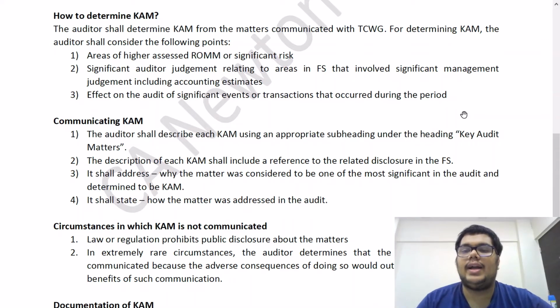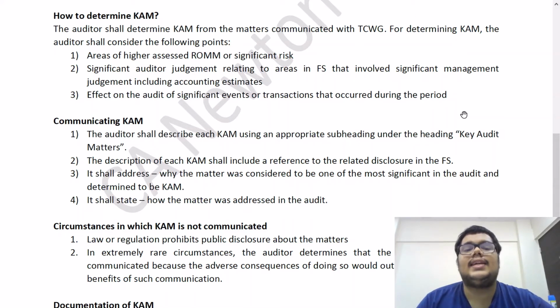Next point, for determining CAM, the auditor shall consider the following points. First, areas of higher assessed risk of material misstatement or significant risk. So any kind of area where you have assessed a higher risk, maybe revenue, maybe investment. So these kinds of areas may be considered as a key audit matter. Estimates, impairment analysis, these also have a lot of estimates that are placed. So you require a lot of professional judgment.